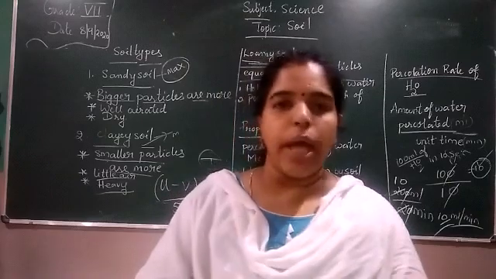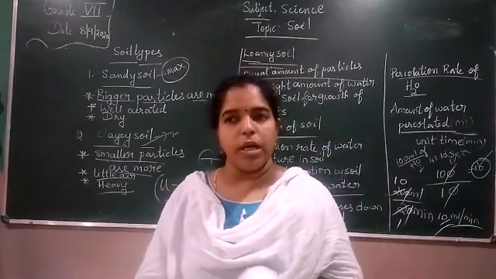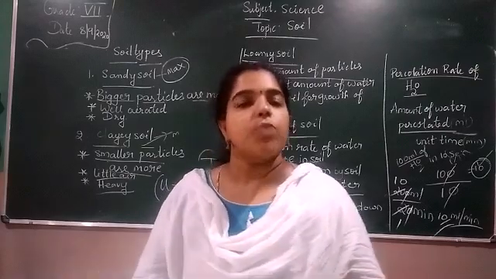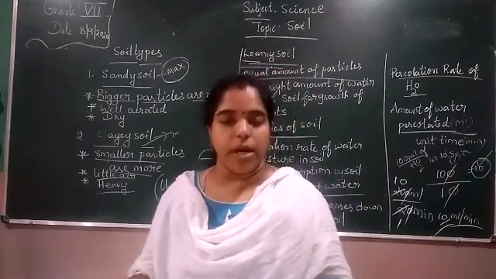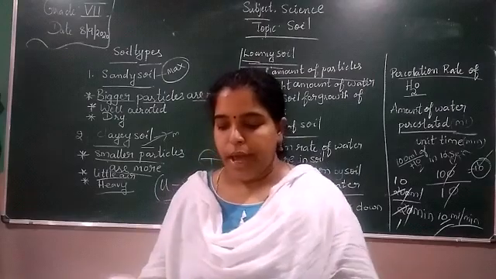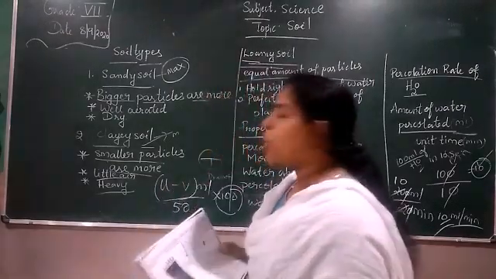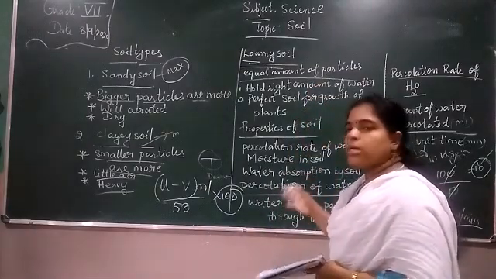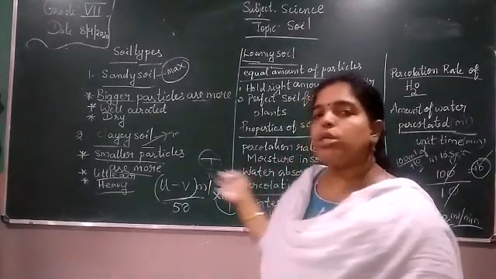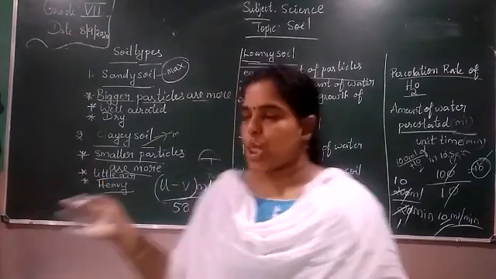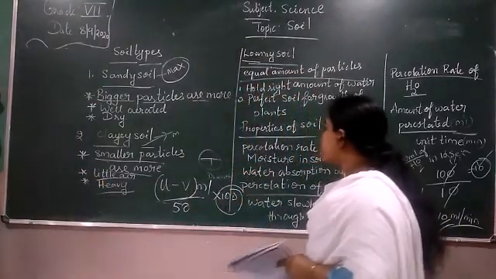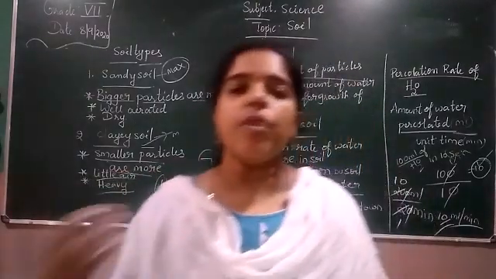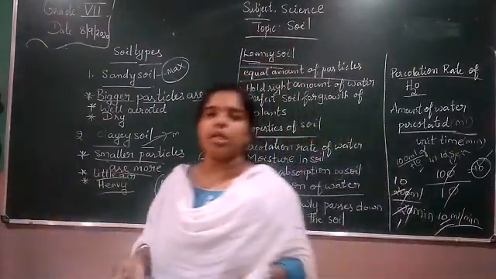So we are coming to the end of the chapter. In this chapter we learned about soil, the soil profile, meaning the different horizons, the types of soil, and how soil is formed. We classify soil into different types according to their suitability for plantation. And next are the properties of soil, what percolation of water is, and how to calculate the percolation rate of water.